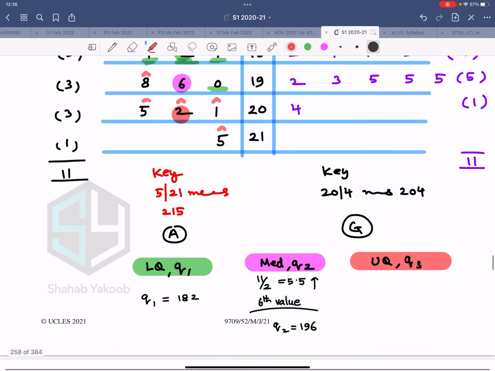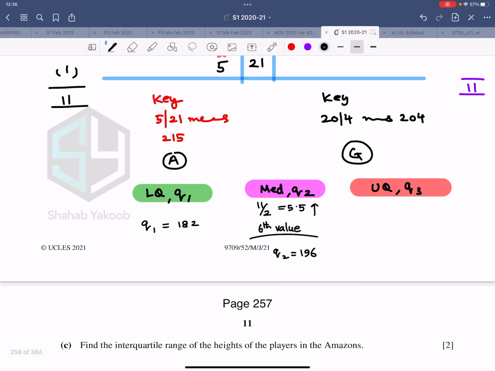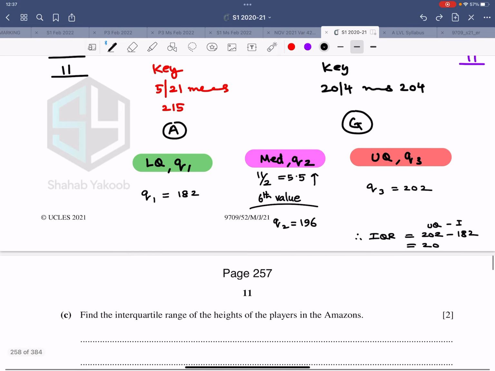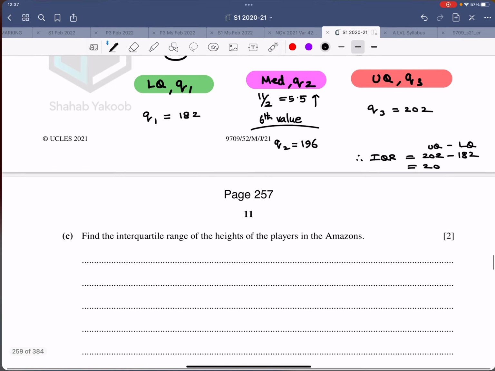So therefore the upper quartile is 202. Therefore the interquartile range is upper quartile minus lower quartile, which comes out to be 20. So UQ minus LQ, upper quartile minus lower quartile. Now this thing is done. That's the interquartile range.